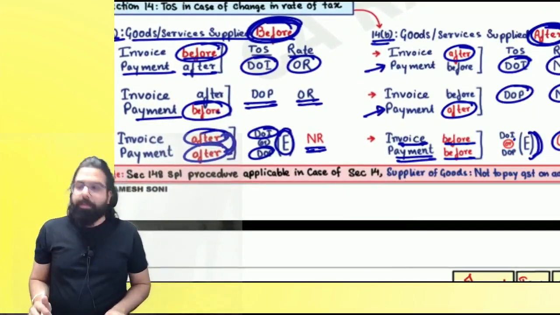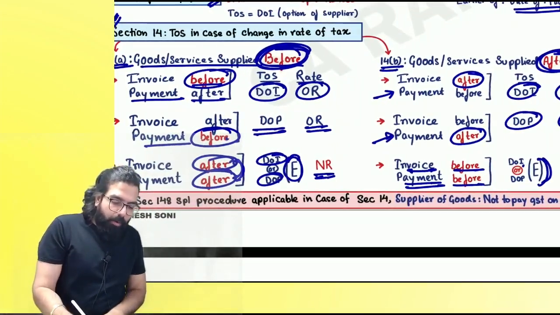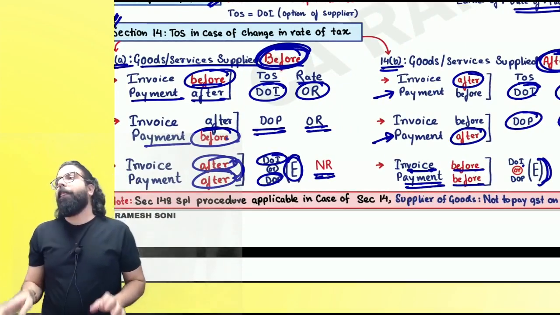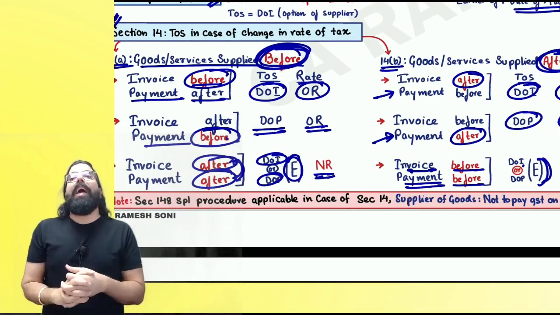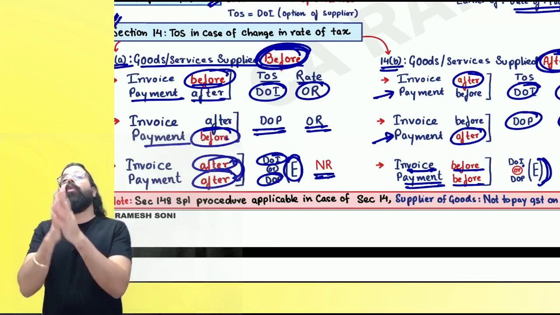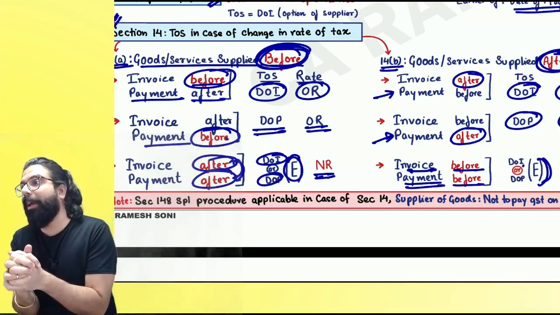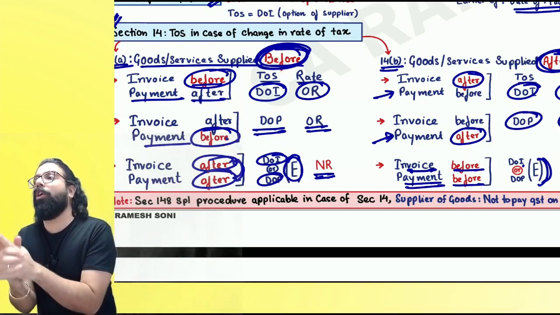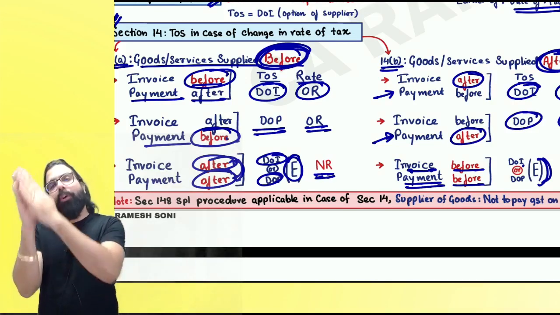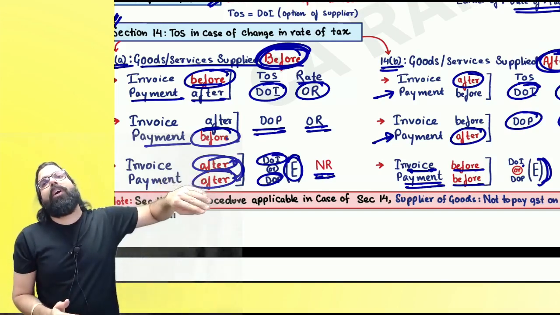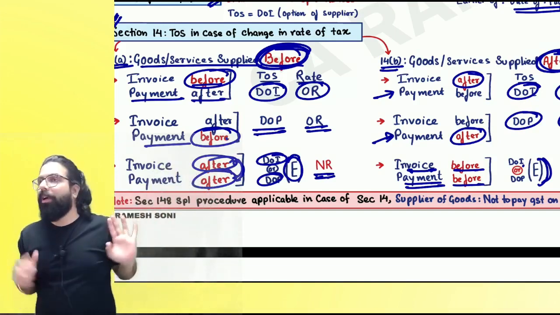Everyone over here, listen, whenever you are applying time of supply, and you see that it is a goods case, you will never pay the tax on advance. Are you guys able to understand? And your time of supply will get shifted to the date of invoice. Are we clear, everyone?